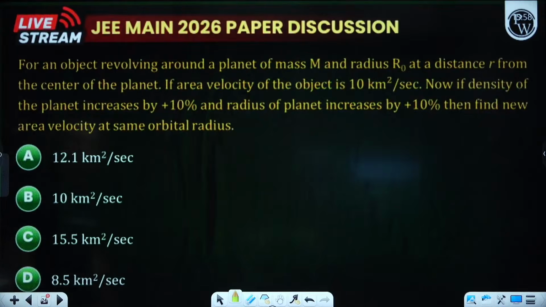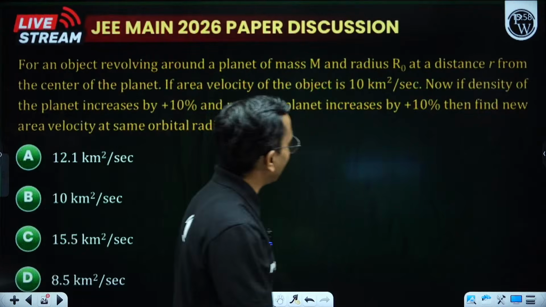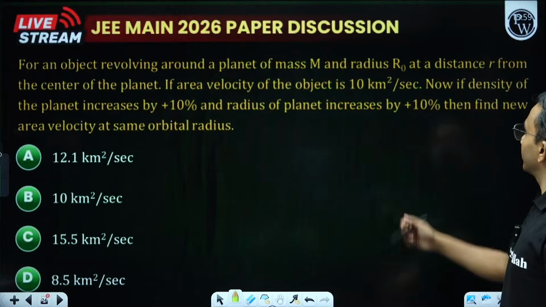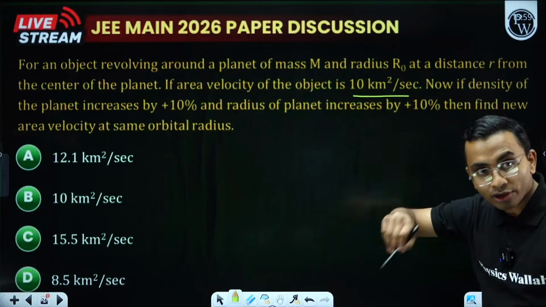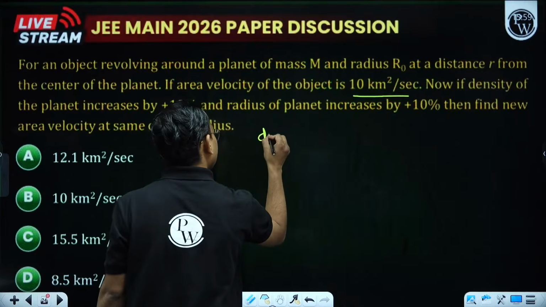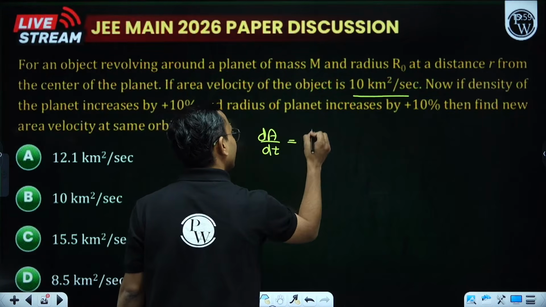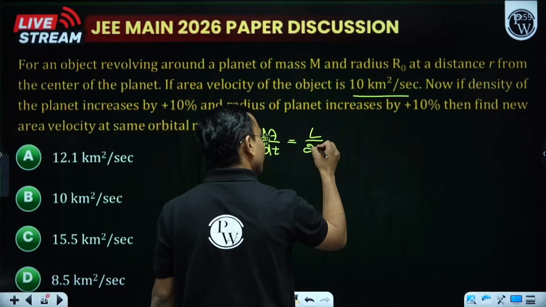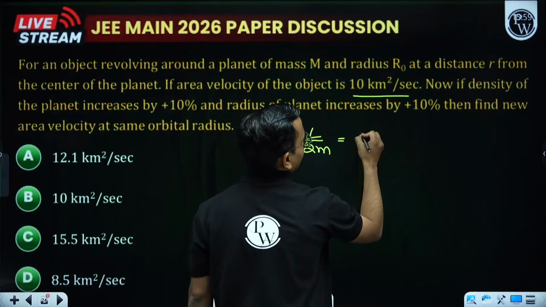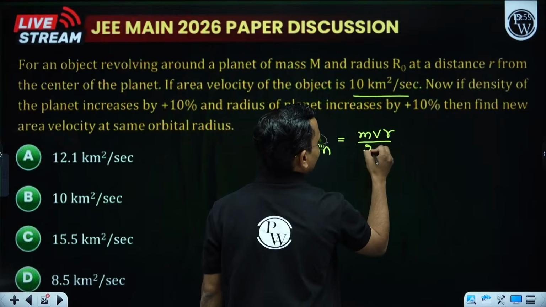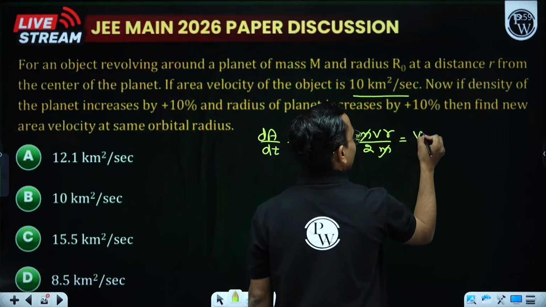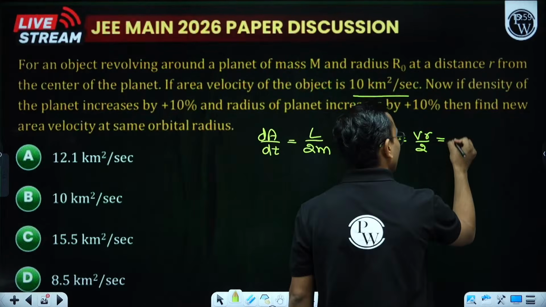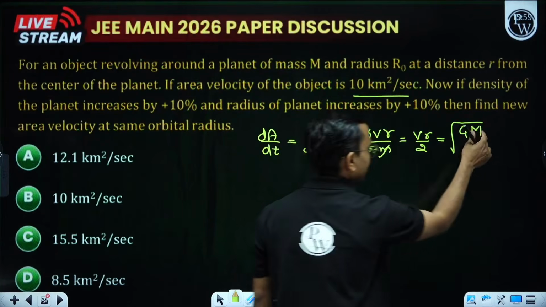Next question. For an object revolving around a planet of mass m and radius r naught, at a distance r from the center of the planet, if the areal velocity of the object is this. Areal velocity means the rate of area swept, that is dA by dt, and you might have done that derivation that dA by dt is L by 2m, where L is the angular momentum, that you can write as mvr by 2m. So this is basically vr by 2.